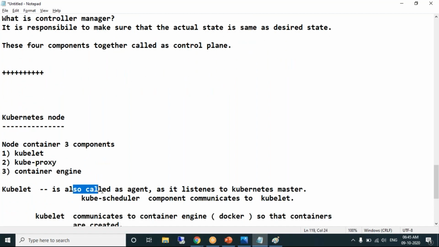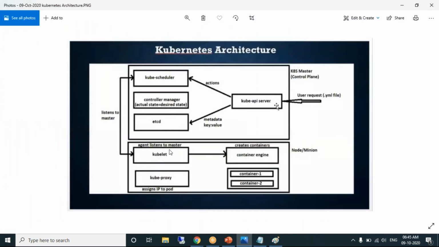Kubelet is called an agent as it listens to the master. The only component which is listening to the master is called kubelet. This is the component which is listening to the master. That's why it's called an agent.